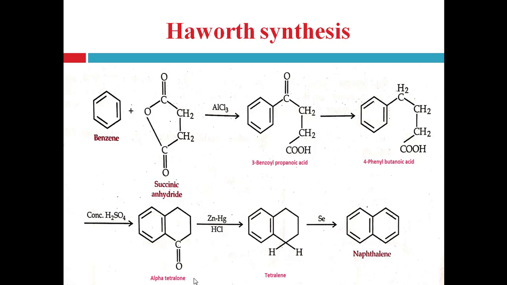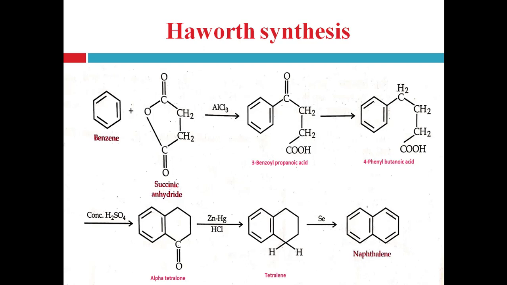Now next, this alpha tetralone is reduced to the tetralin, right? That is nothing but the tetrahydronaphthalene, right? In presence of zinc amalgam and hydrochloric acid, that is again Clemmensen reduction, right? So here also the carbonyl group, CO group, is reduced to the methylene group, CH2 group, right? And forms tetralin, or you can also say tetrahydronaphthalene, right?